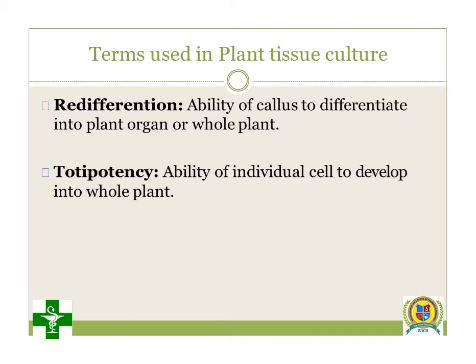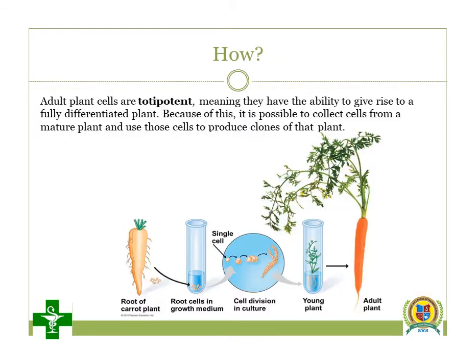So in that sterile environment we are doing these processes, which means there is less chance of transmission of disease, because there is no bacteria, no viruses, no dust, no foreign matter. Due to this type of condition, there is less chance of transmission of disease. So whatever progeny, whatever plants we get, are most of the time disease free. How does totipotency work? Adult plant cells are totipotent. They have the ability of totipotency.